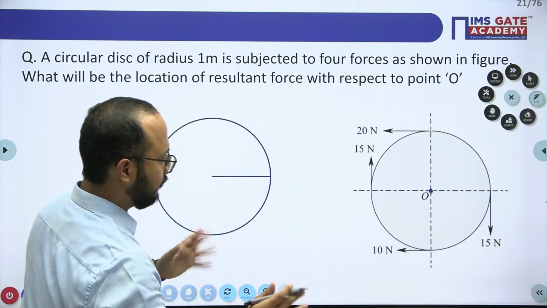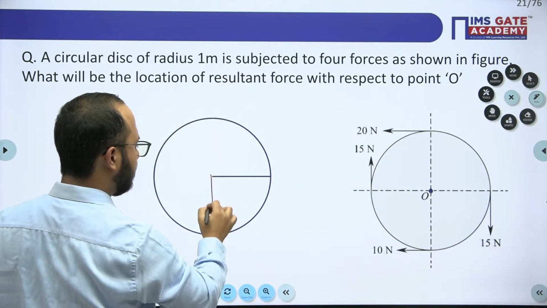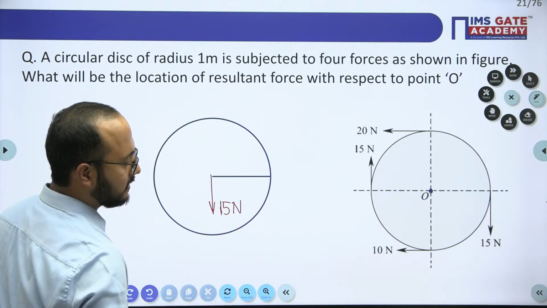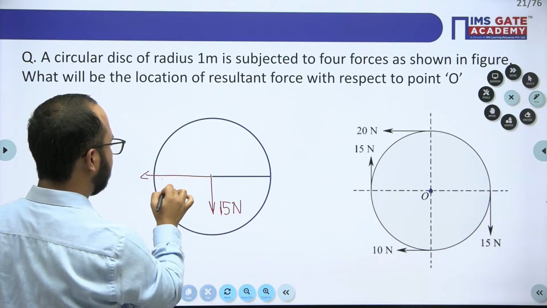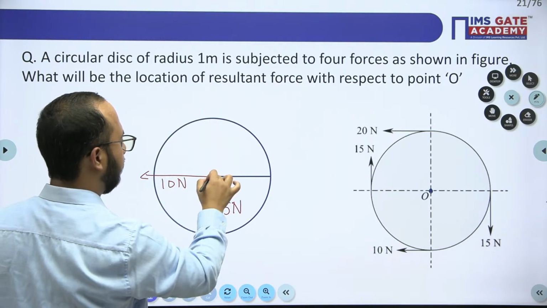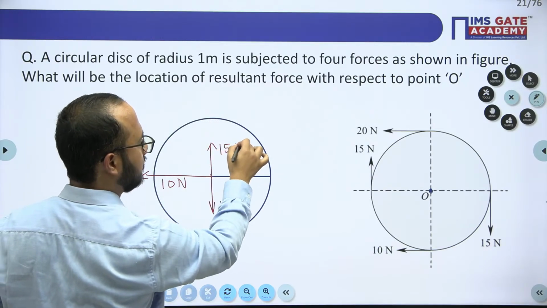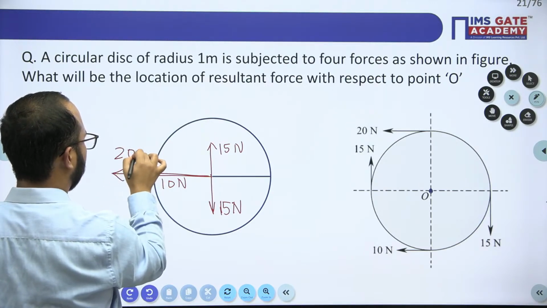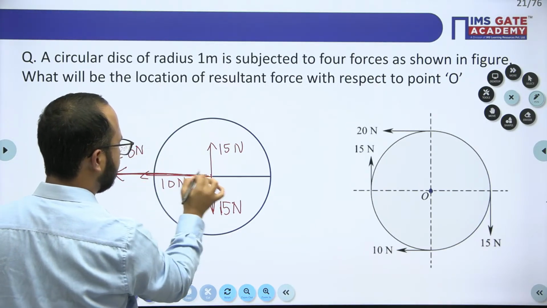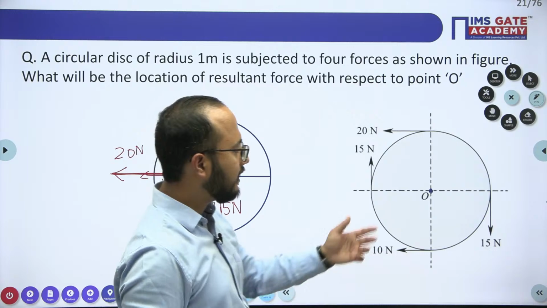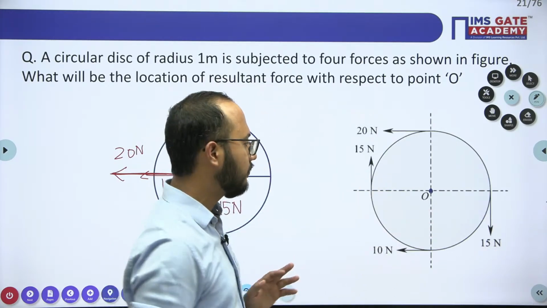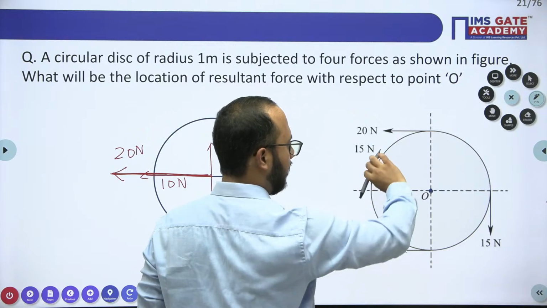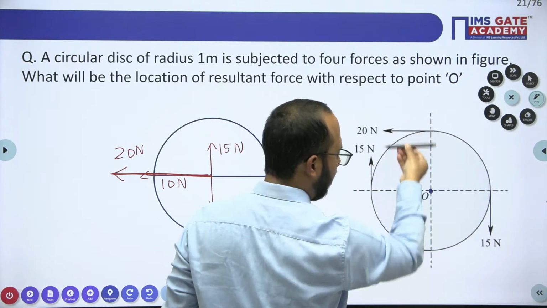For example, this 15 Newton is acting here, 15 Newton like this, 10 Newton like this, again 15 Newton like this, and a 20 Newton like this. I hope this is clear. What we have done here is directly put the forces at point O: 15 Newton, 10 Newton, 15 Newton, and 20 Newton directly put here.